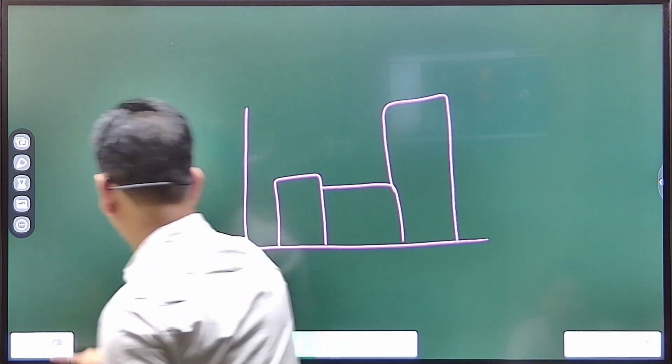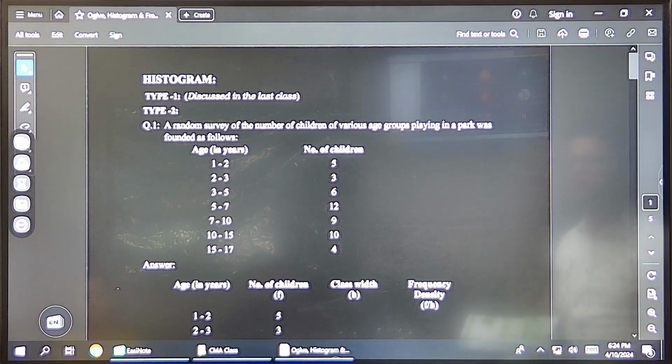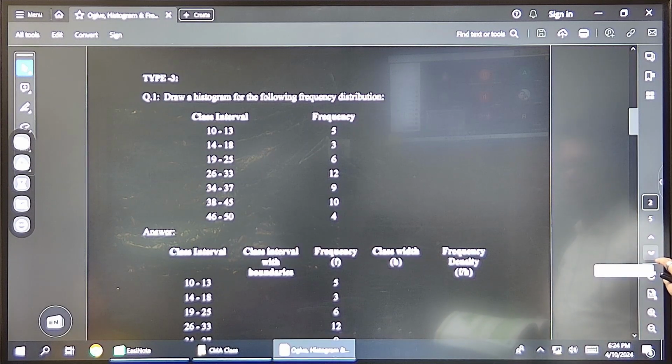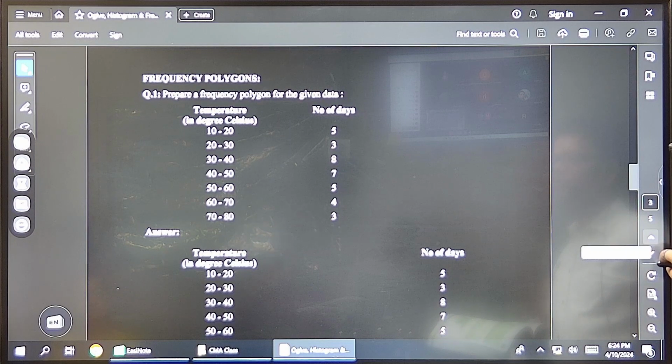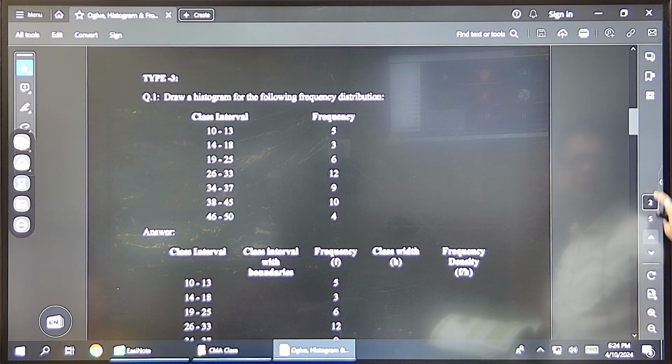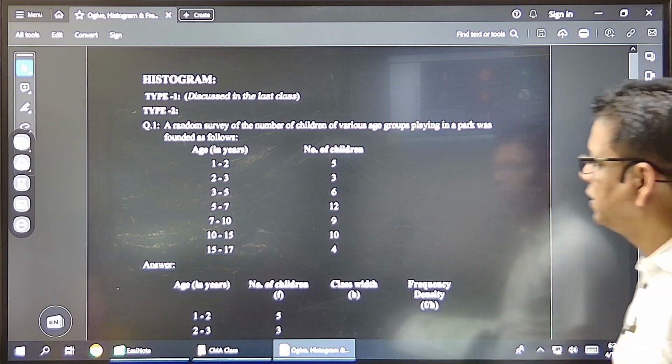Just 1 minute. Just a minute. I just see once here, frequency polygon is the first. Okay, all right.